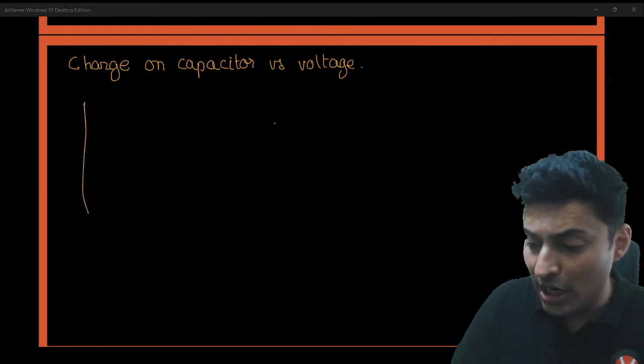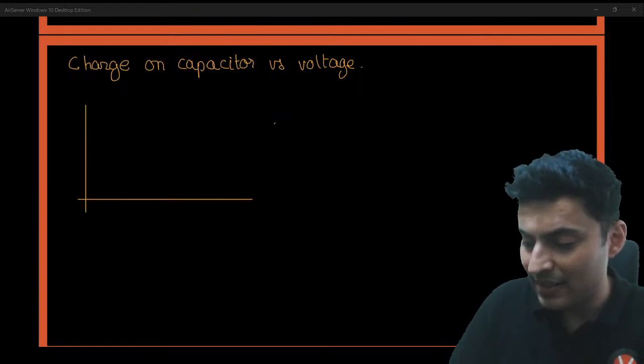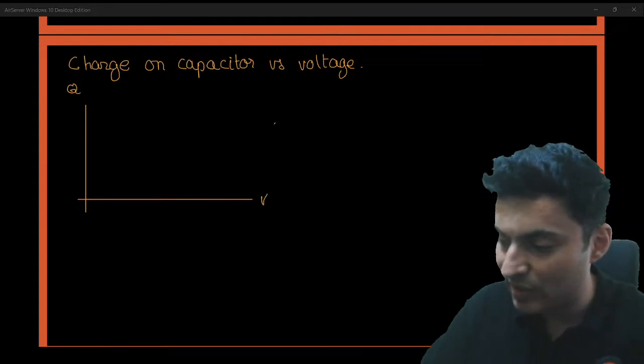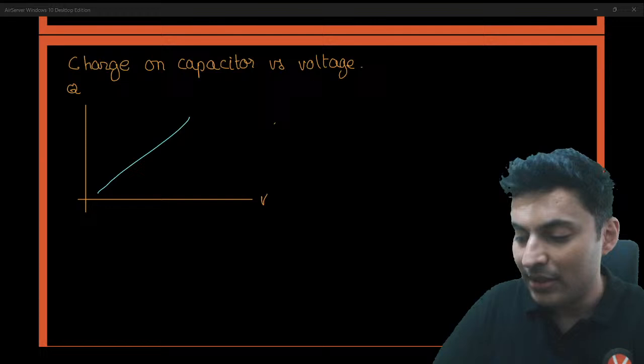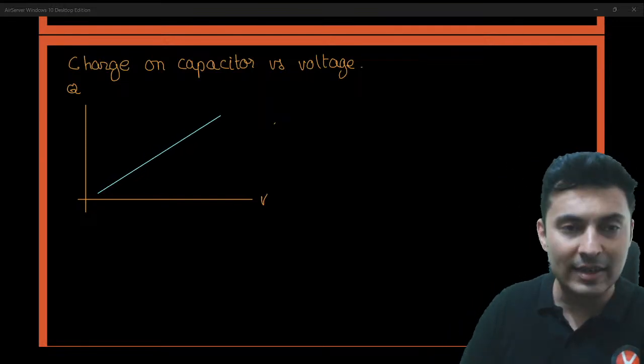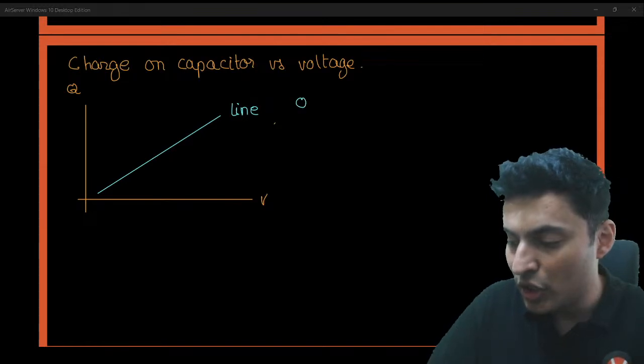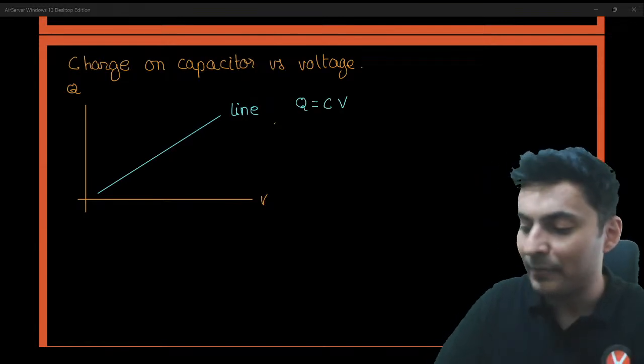Think about it. Charge on the capacitor versus the voltage. That graph will be simply put a straight line. It will be just a straight line because Q is equal to CV.